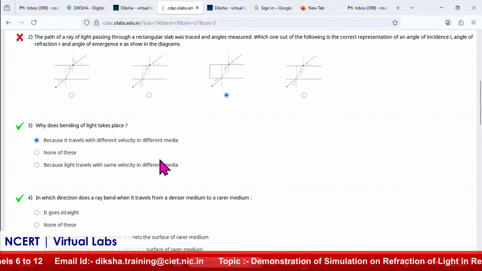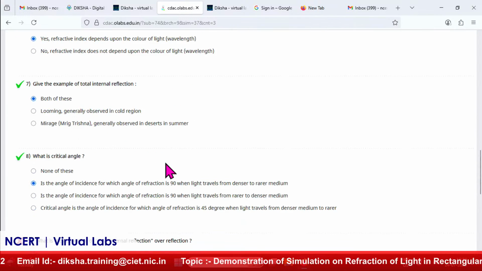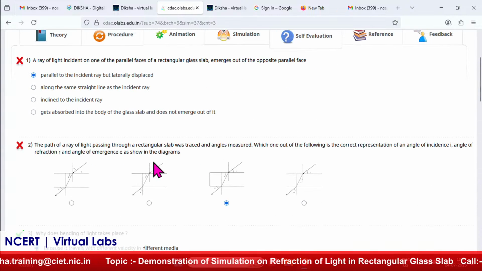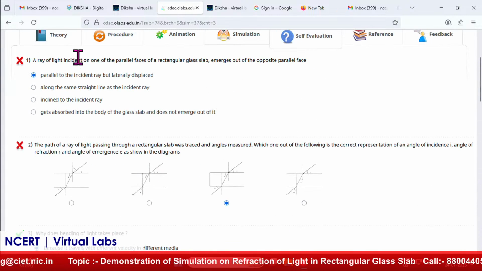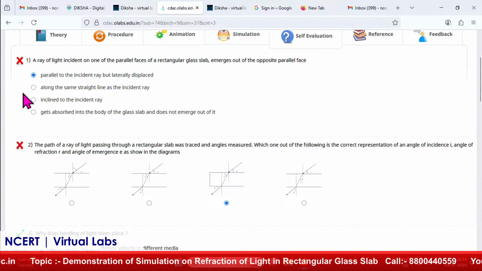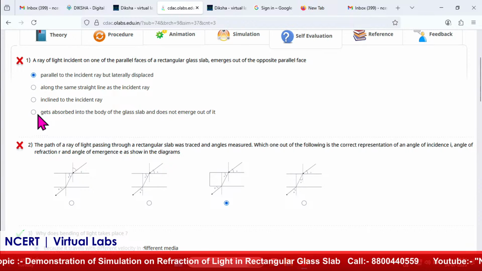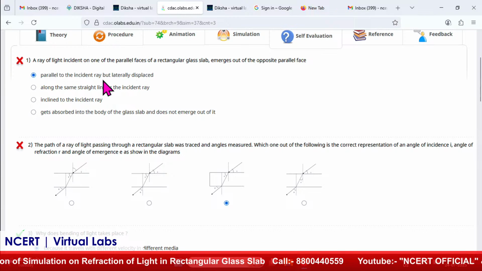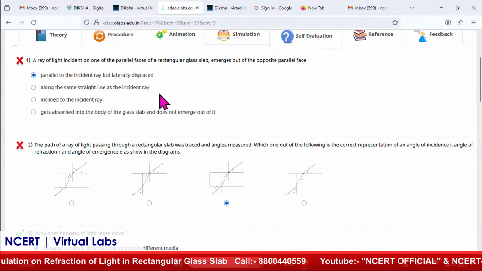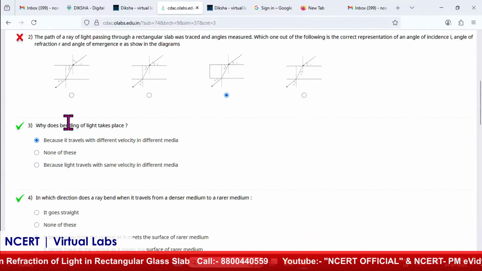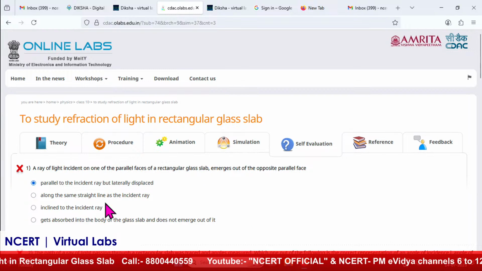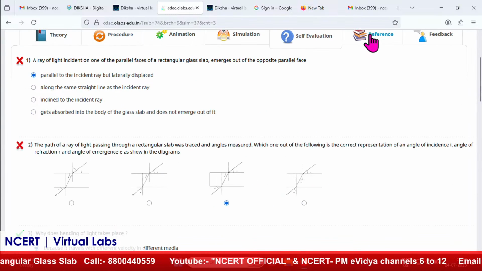And what's the reason that I am getting, why it's correct and why it's incorrect? Correct, okay, I know. But what about the wrong things that I've chosen? So they can go again to understand the theory part. Here, some questions may be wrong, for example this one, parallel to the incident ray but laterally displaced. So they can go back to the theory part and understand where they are wrong.